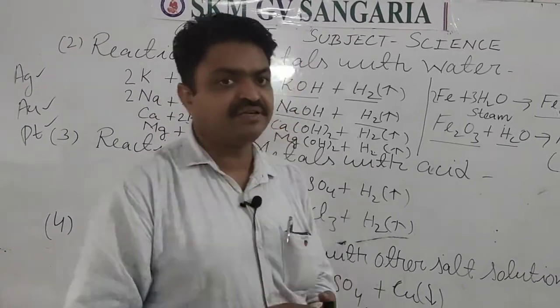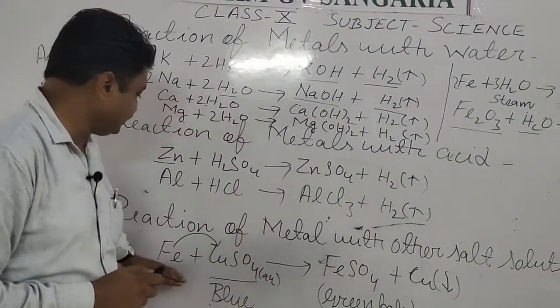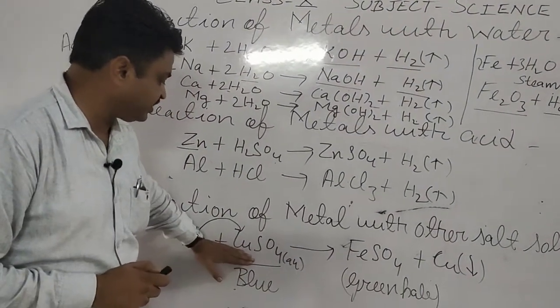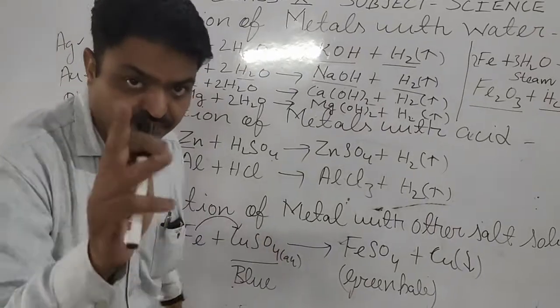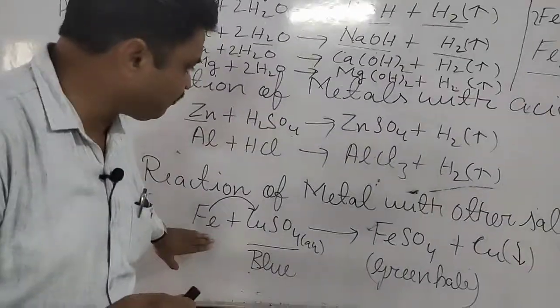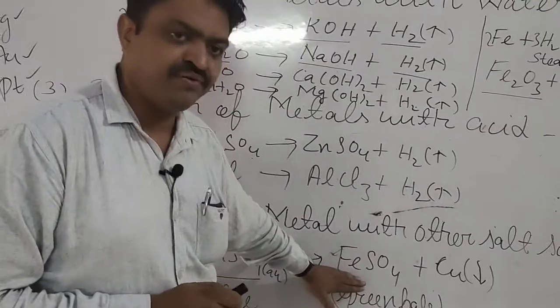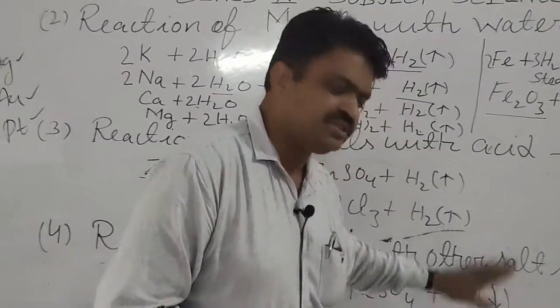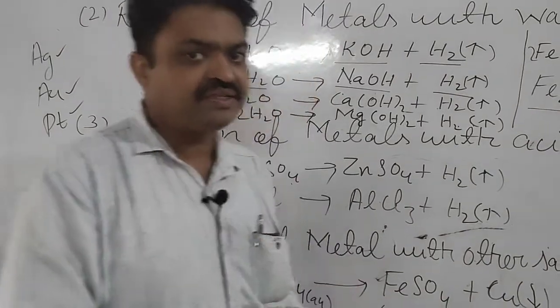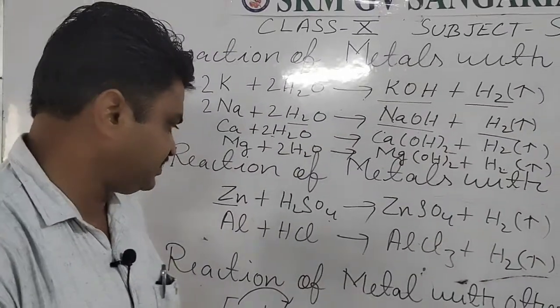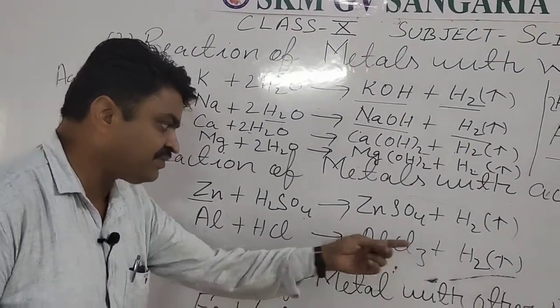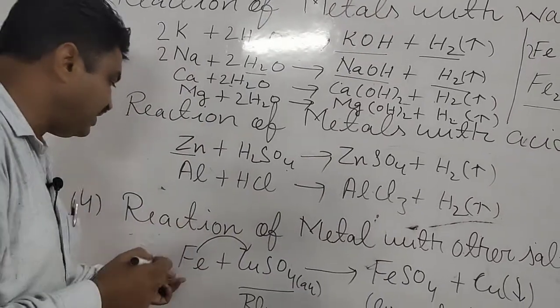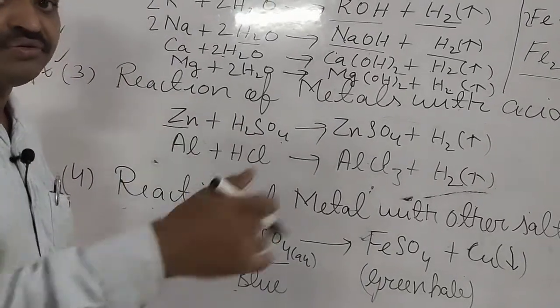It is the reaction in which a more reactive metal displaces a less reactive metal from its compound and forms a new chemical compound, and the less reactive metal is displaced. This reaction is known as displacement reaction. So when metals react with other salt solutions, they react according to their reactivity.